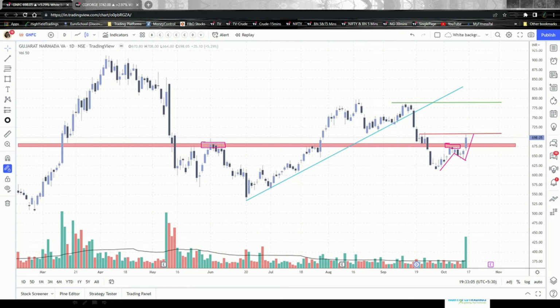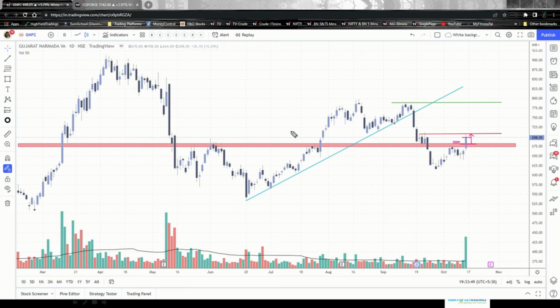Now coming to the other perspective. As you see here, this was the resistance level, which was breached in the last trading session. And post the resistance being breached, this guy has actually traveled a little up from the resistance zone, right? It is not the case that it has traveled very close to the resistance zone. Once the resistance was breached, it did not close here. It actually closed here, which is a bit far from the support level right now.